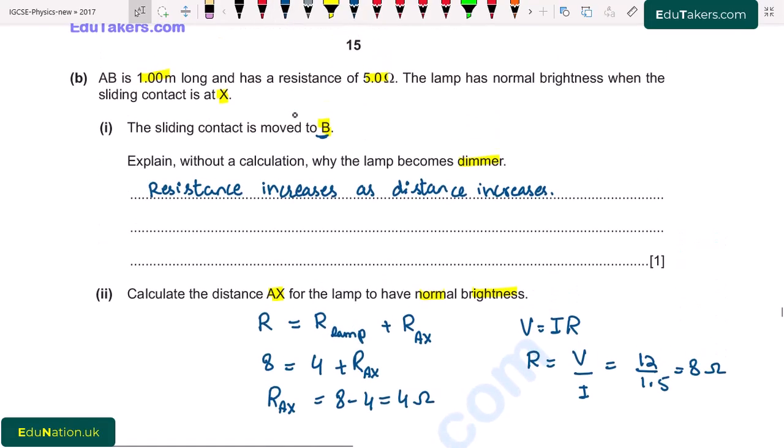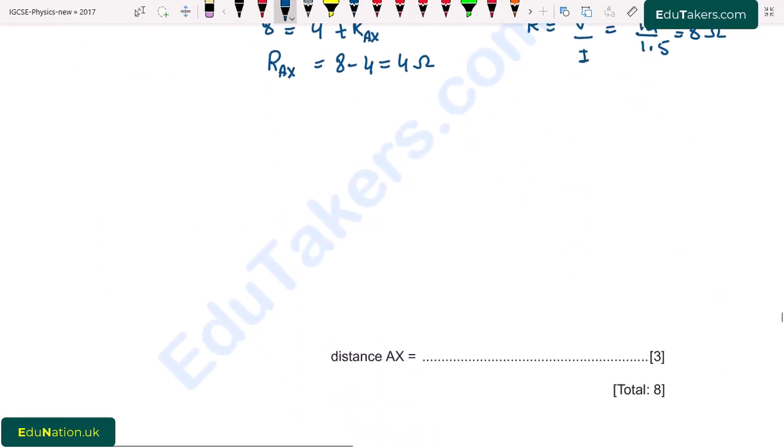It is given here. First of all, the length is 1.00 meter and the resistance is 5.0 ohms for the whole wire AB. So I make a table here with distance (length) and resistance.